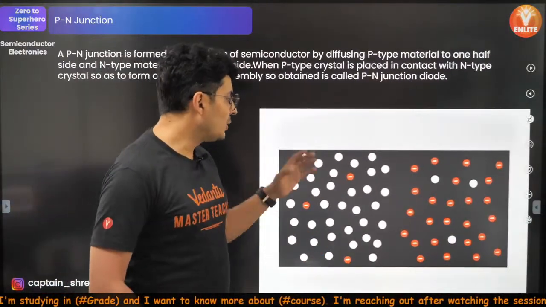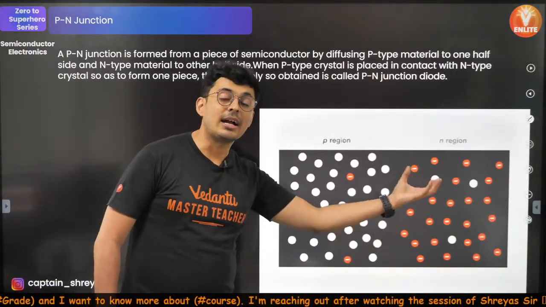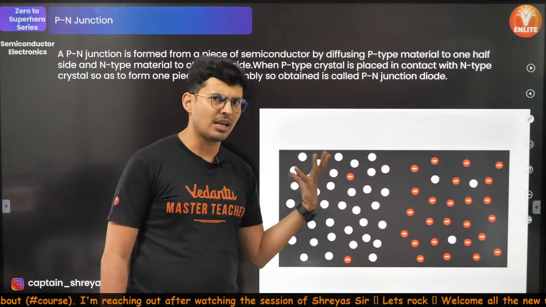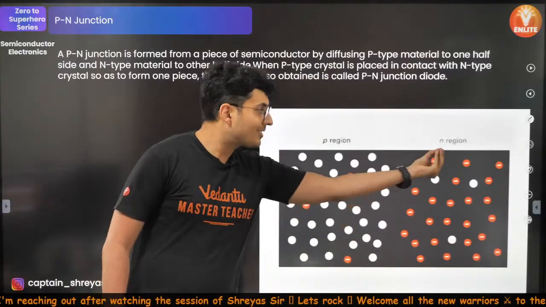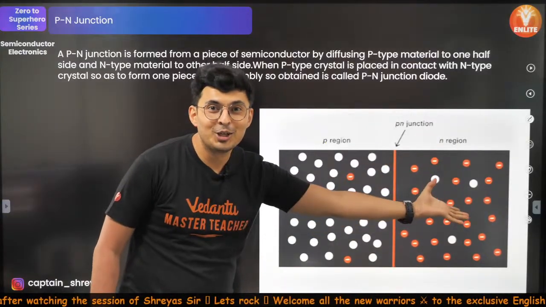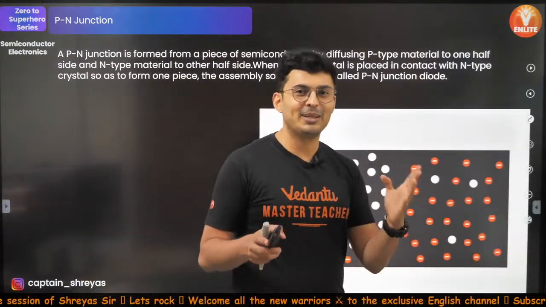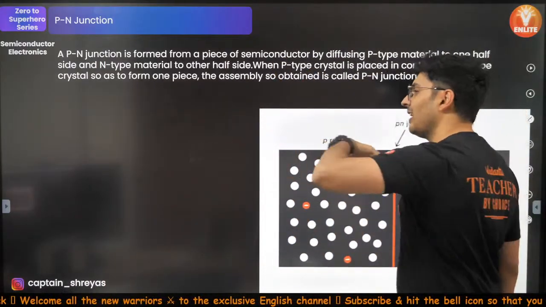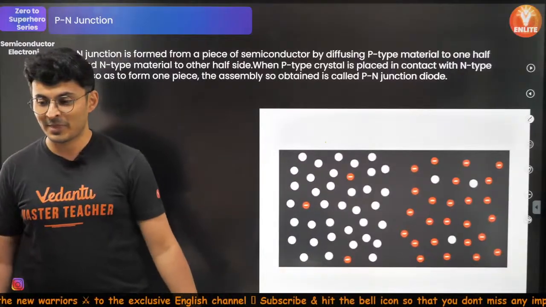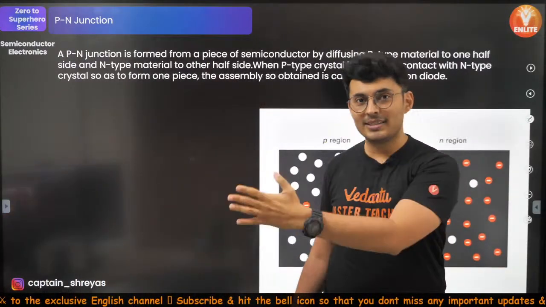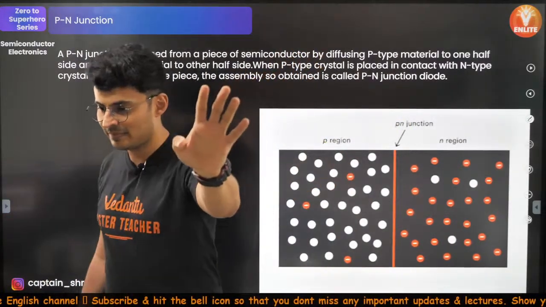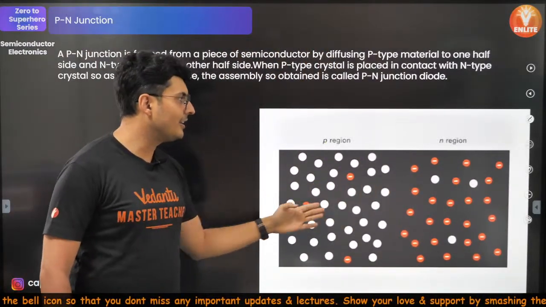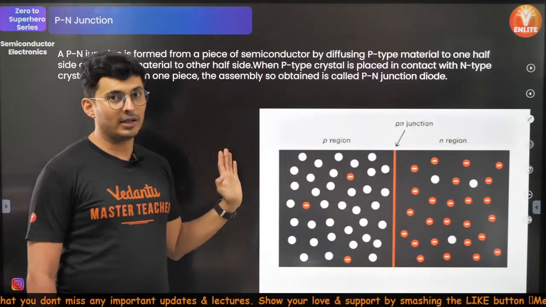Alright. Now, when you have Natashas, the N region, which have excess friends, and Pandus, the P region, which need friends, which have holes, the extra friends who Natasha has will be so happy. They will be like, okay, we have people who need us. They will start running towards the Pandus. Everybody agrees? Thank you, Rashmi, so much. All the excess friends start running towards the Pandus.